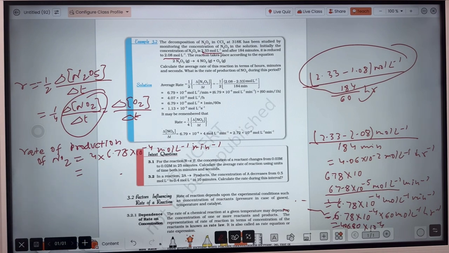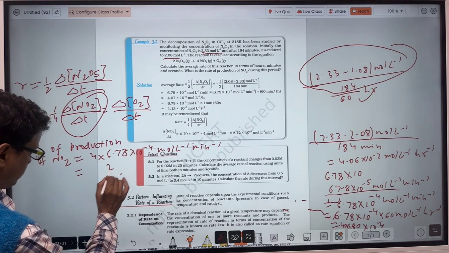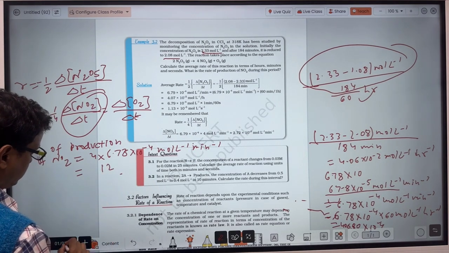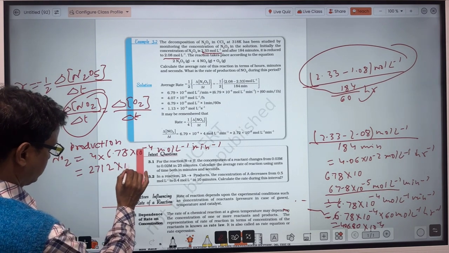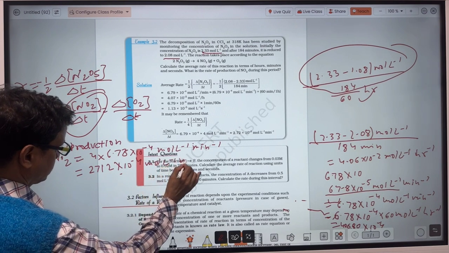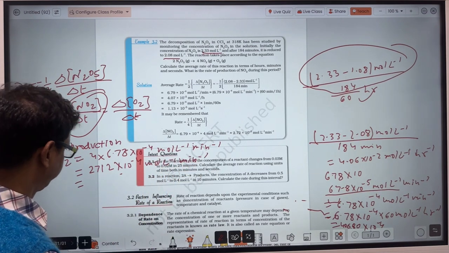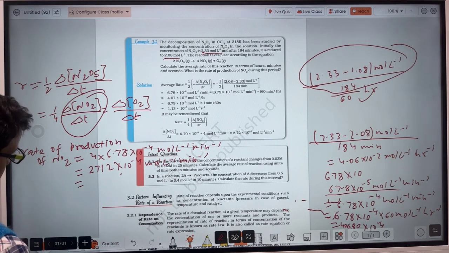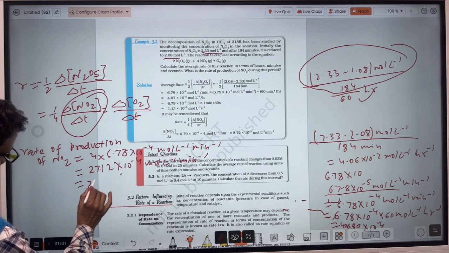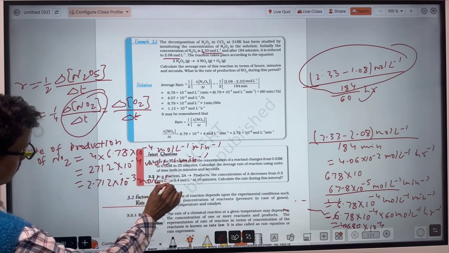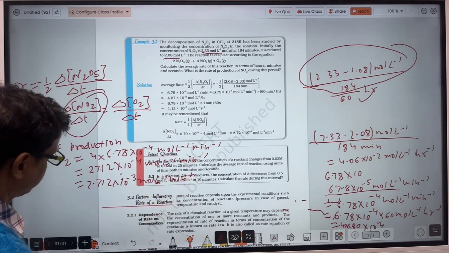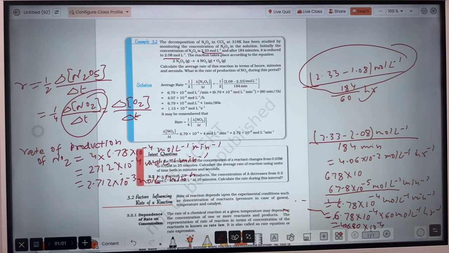So how much? So that is 2.712 into 10 to the power minus 3.